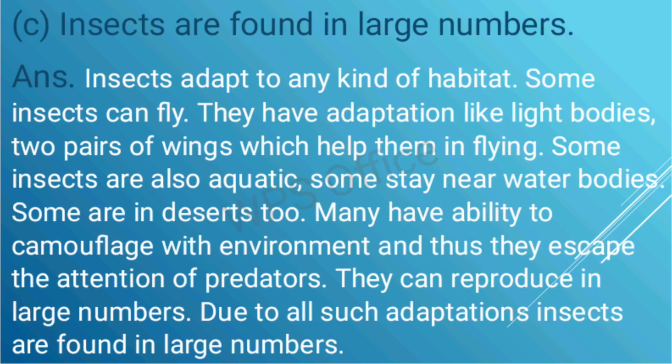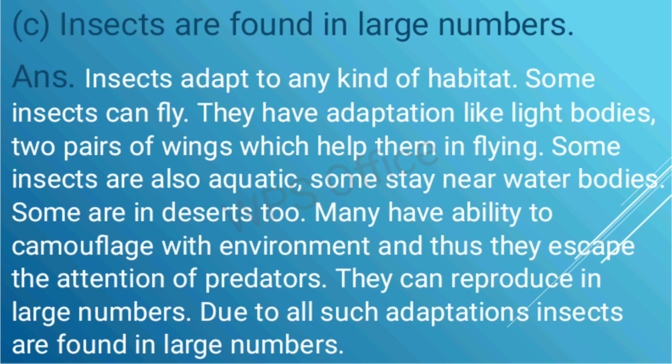Insects are found in large number. Insects adapt to any kind of habitat. Some insects can fly. They have adaptations like light bodies and two pairs of wings which help them in flying. Some insects are also aquatic. Some stay near water bodies. Some are in desert too.